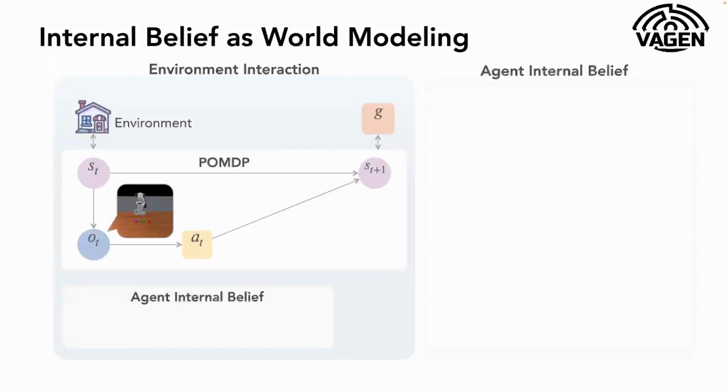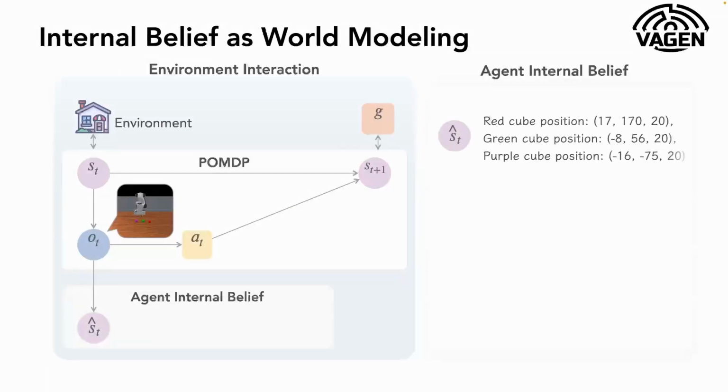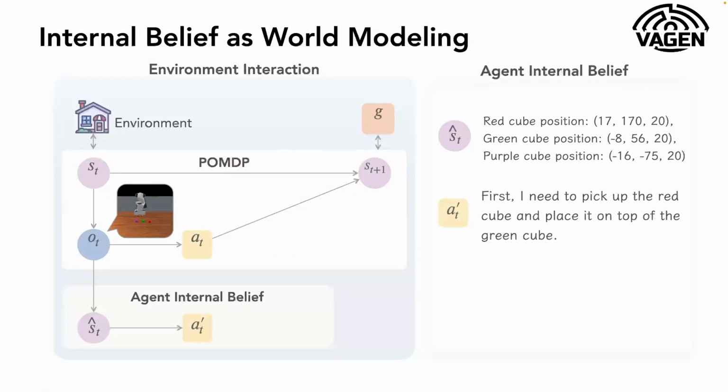Here we want the model to reason better to build up its internal belief. First we ask the model to do state estimation: given the observation, it should think about what it observes from this environment. For visual input this is essentially a grounding task, and we have different grounding abilities from robotics, such as asking the model to locate objects in a map-based structure. Then we ask the model to reason, given the current state, about what next action to execute.